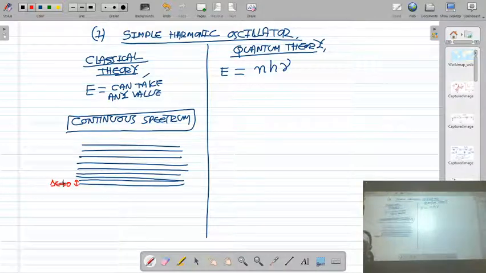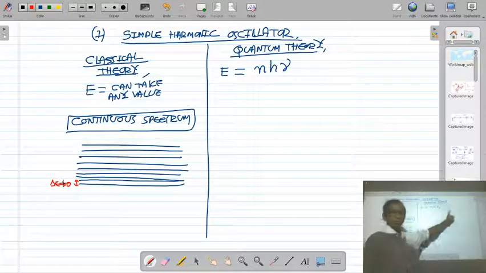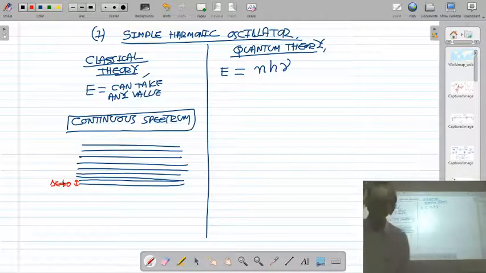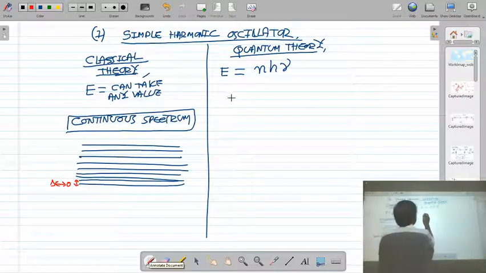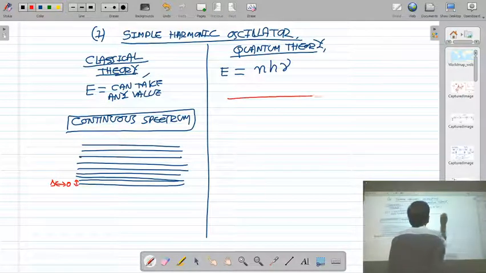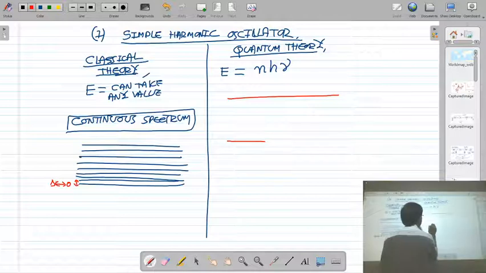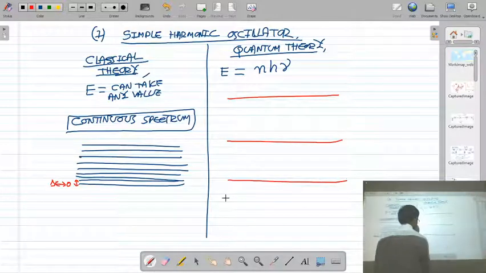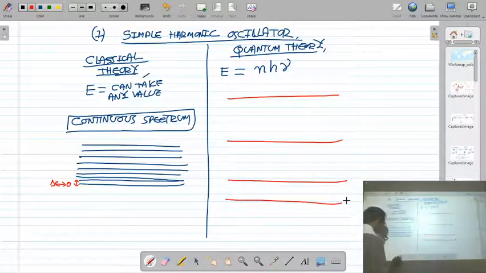But according to quantum theory, the simple harmonic oscillator cannot oscillate with any value of energy. The oscillator can oscillate with the energy Nh. So if you take some energy levels, energy level 1.